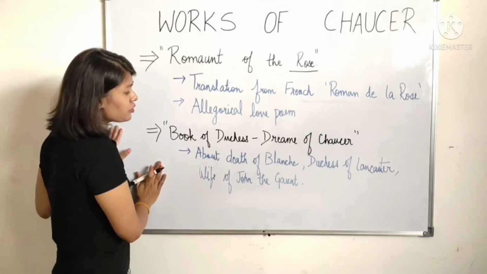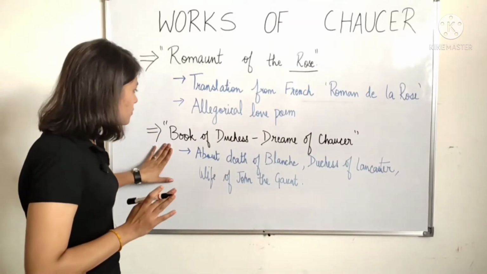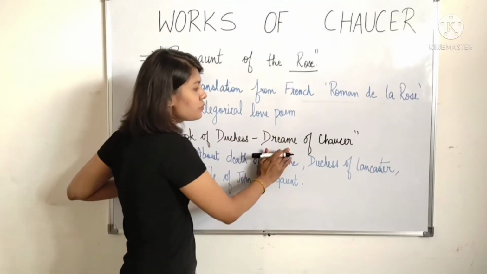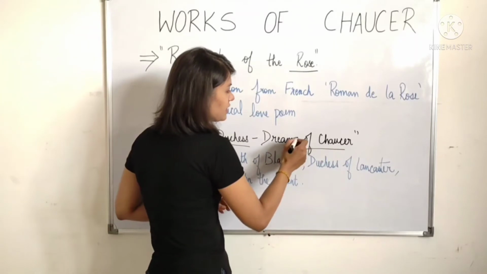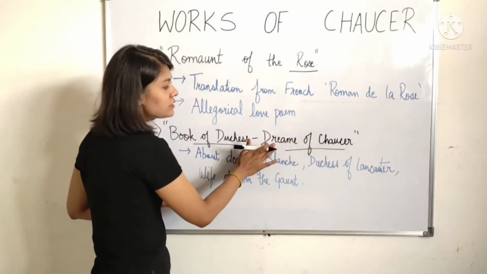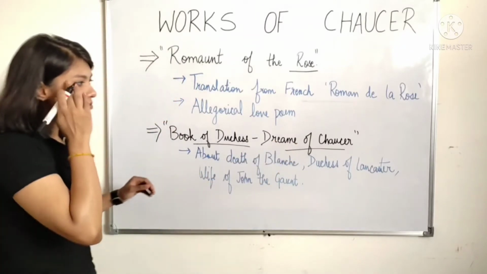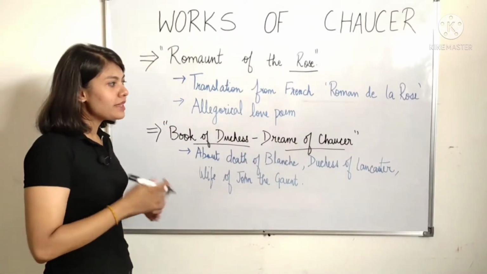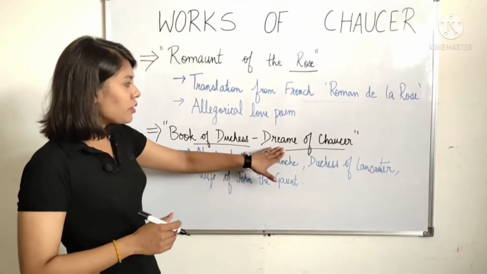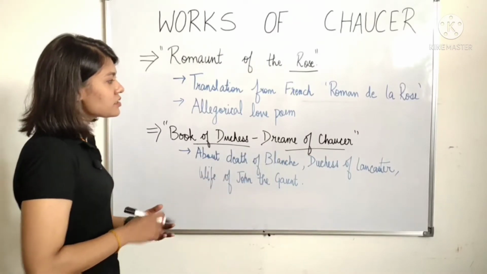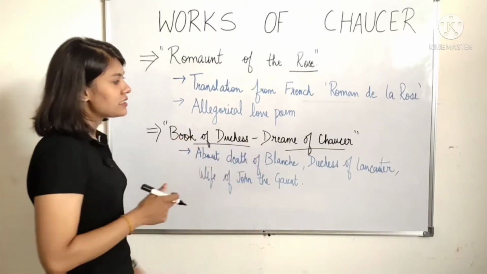The next one we're going to talk about is Book of the Duchess. This work is also known as Dream of Chaucer. You have to remember that the spelling of dream here is with an E, and there are a few spellings in Chaucer that you will find are different. You need to remember this, especially for the titles,